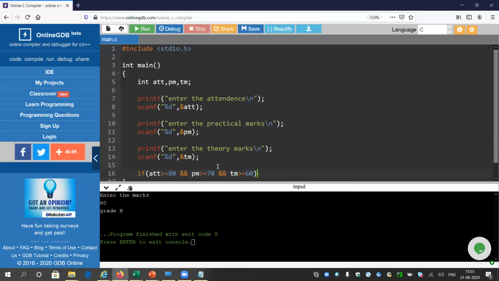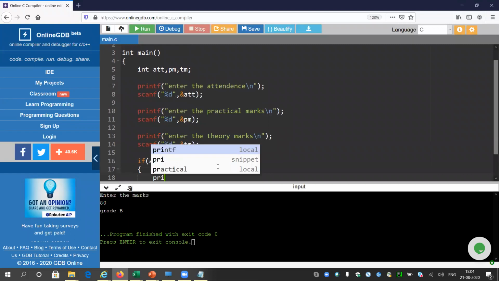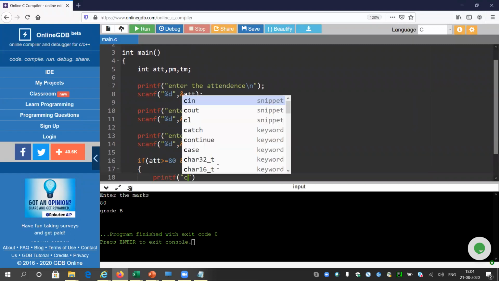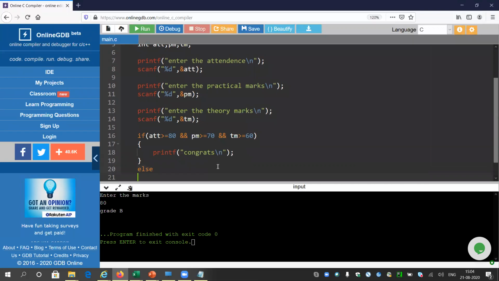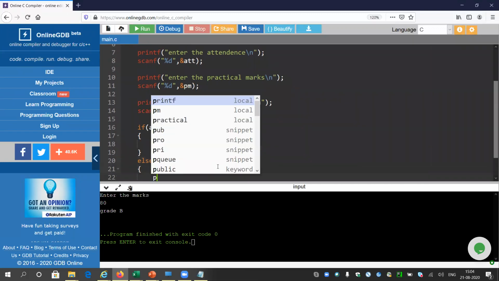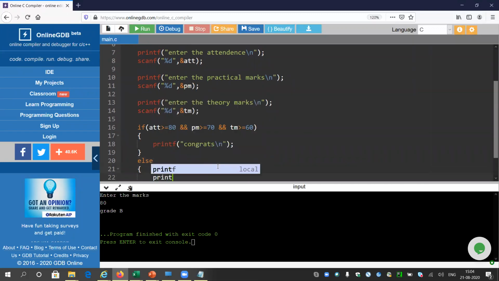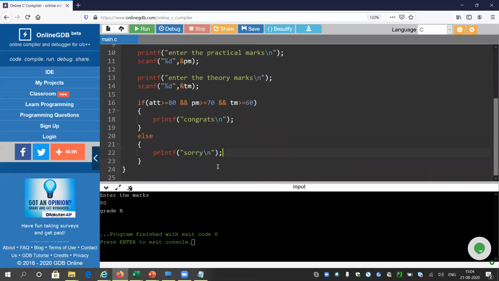Yeah. So if that happens, I will print congrats, okay, you are getting admission, or something like that. Else, if you are not able to satisfy all the criteria, then it will print sorry. Okay, so it is clear. The AND symbol means you have to satisfy all of them. So let me check first.